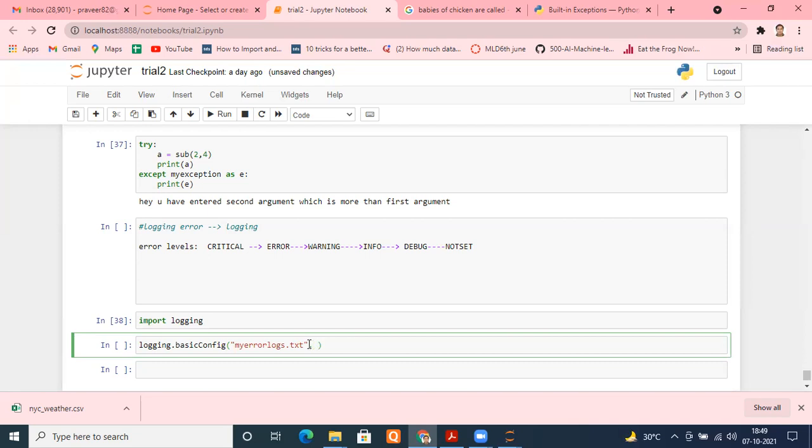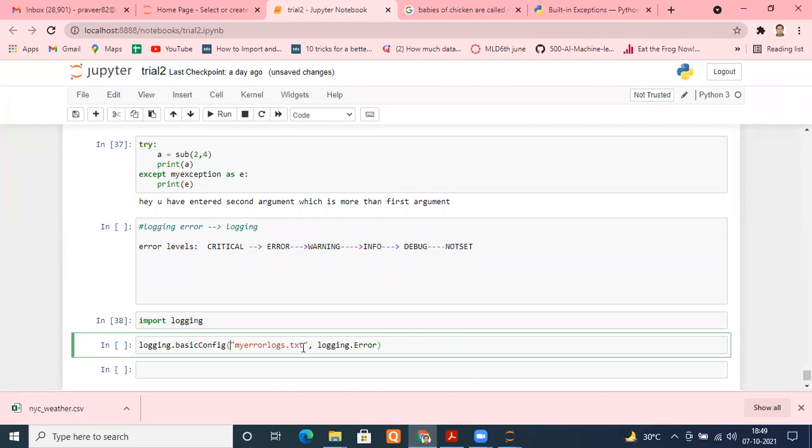Now you will tell what error level you want. Suppose logging.error level. But we normally write it in the form of keyword arguments.